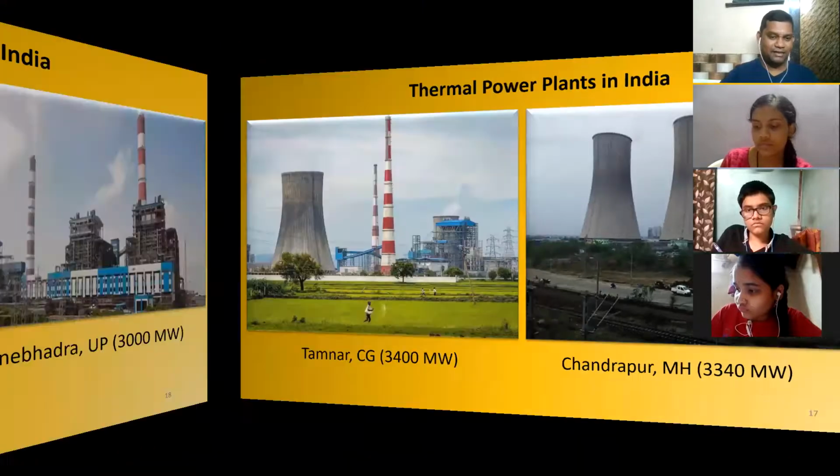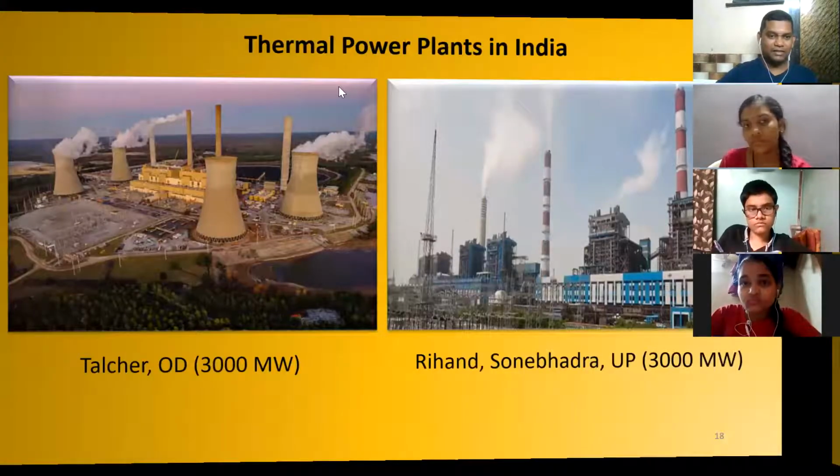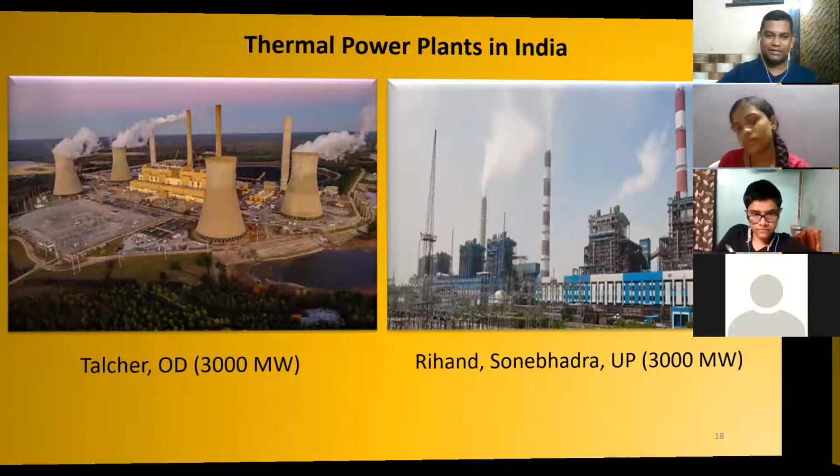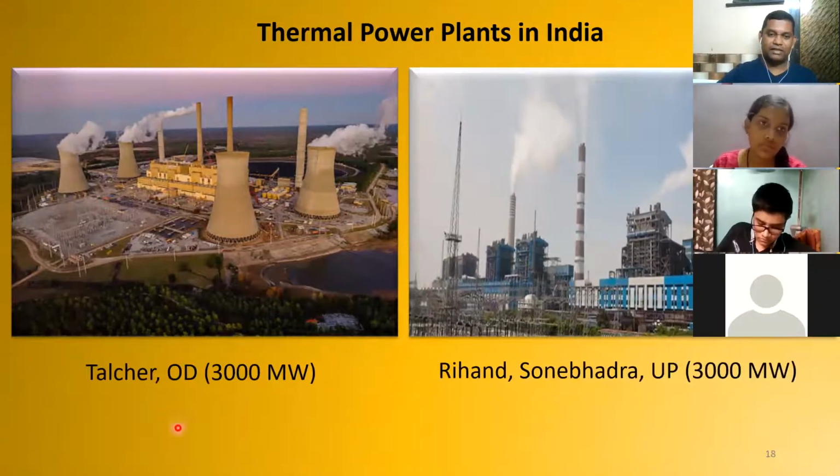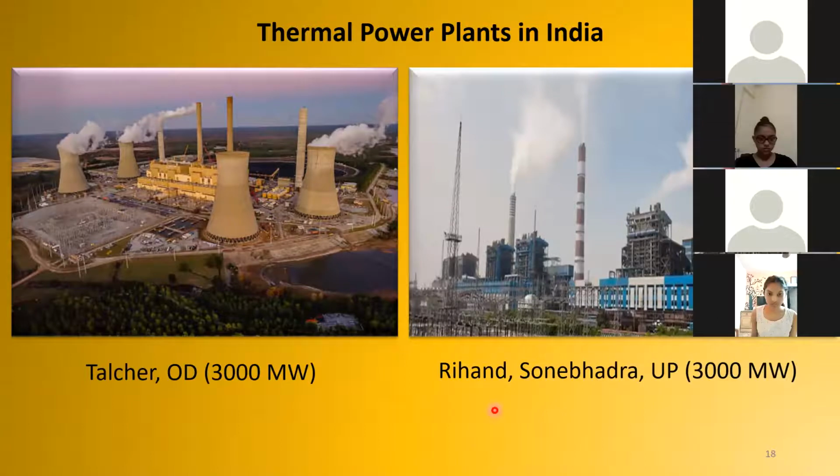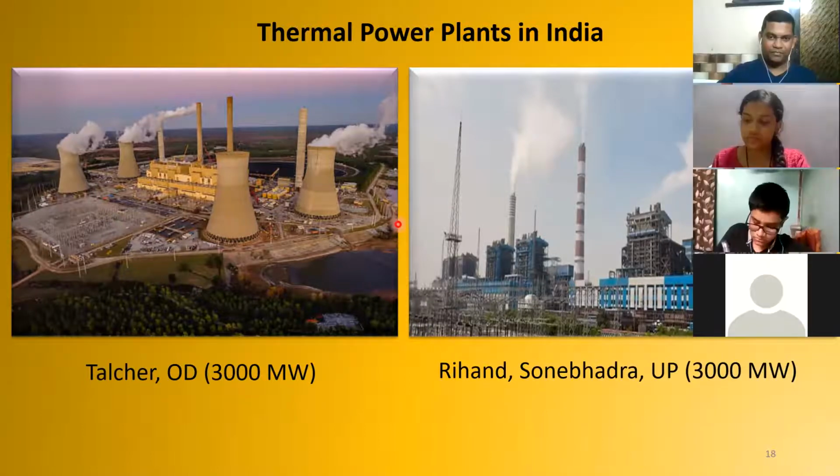Correct. Then look at this. This is Talcher. See the amount of gas being released. Talcher in Orissa. Odisha is the name now. That is 3000 megawatts. This is Rihand, Sonebhadra in Uttar Pradesh. That is again 3000 megawatts.